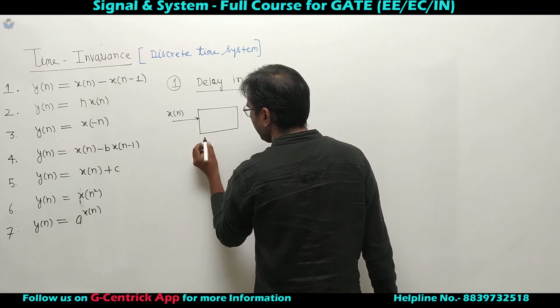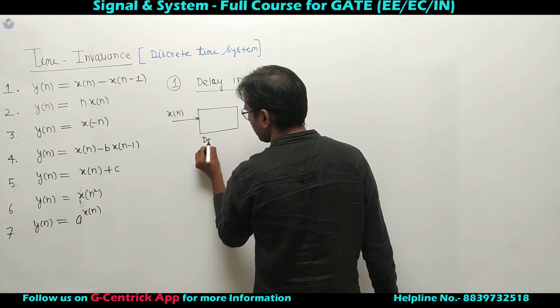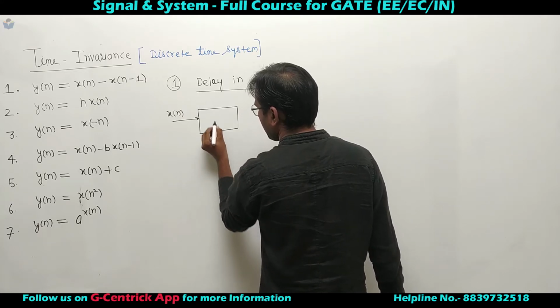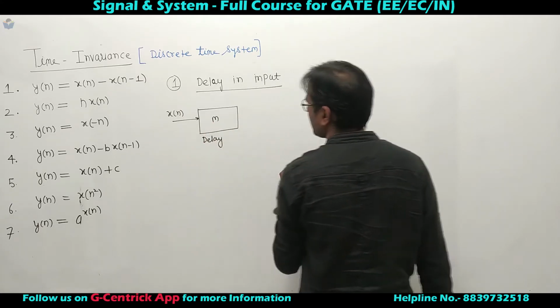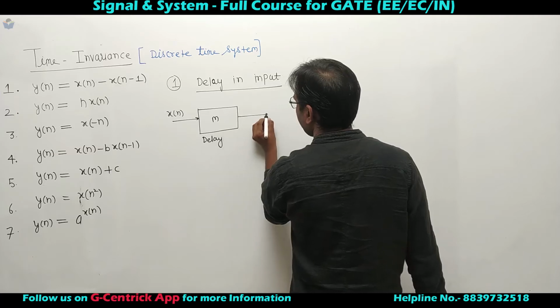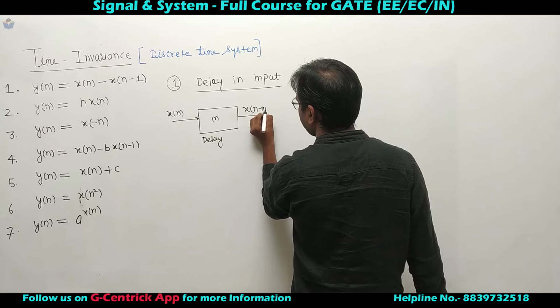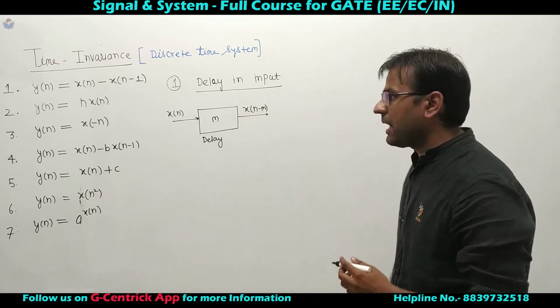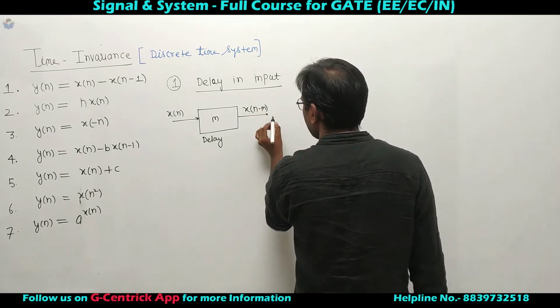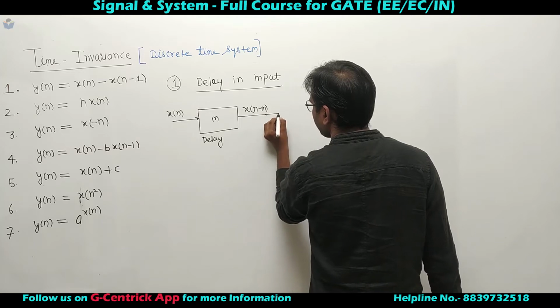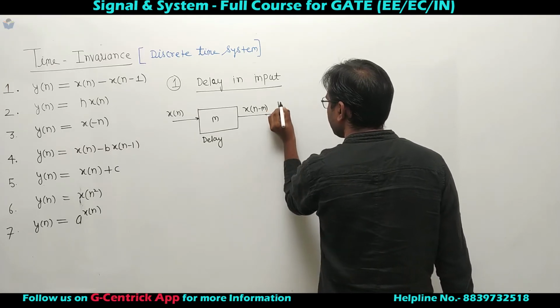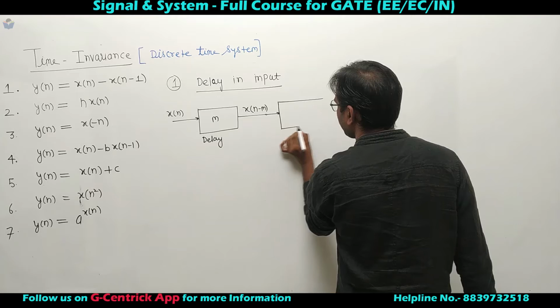This is delay by m samples. So I should say the output will be x of n minus m. And now let's create the output for the delayed input.